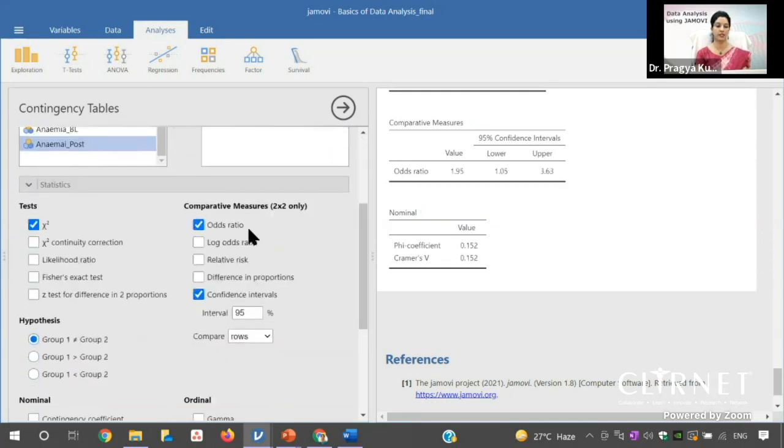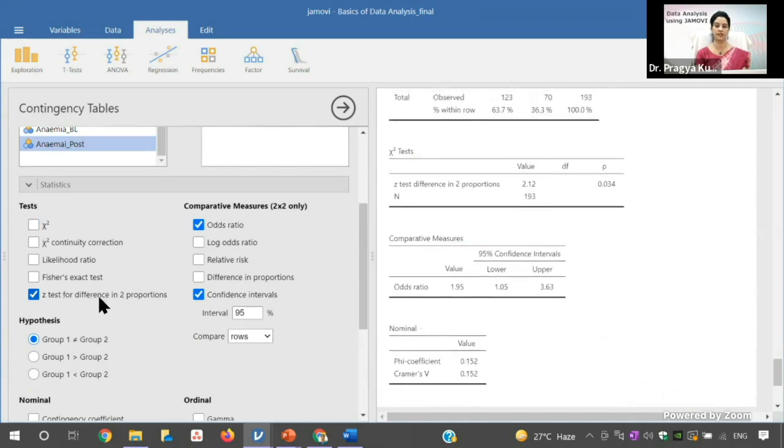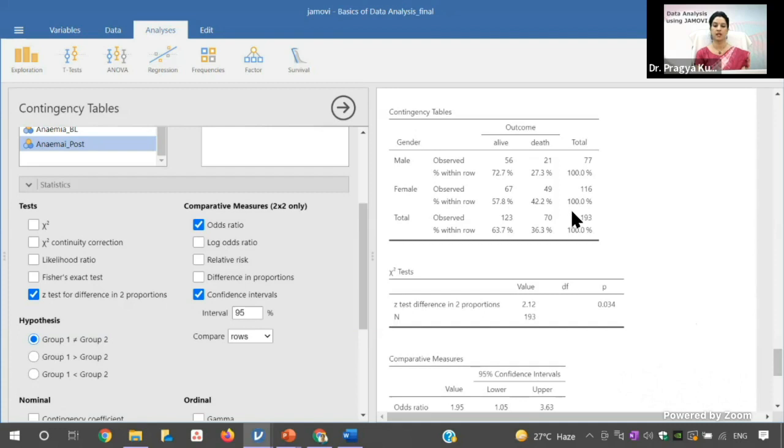And for homogeneity, this is the option, Z test for the difference in two proportions. So you should click that, and this will give you the value. So this is again significant. And if you see the proportion, you can see here that death is more in case of female as compared to male, 27.3% versus 42.2%. So this is how you will do the chi-square test of homogeneity. You only have to change this option from chi-square to the Z test of difference in two proportions.